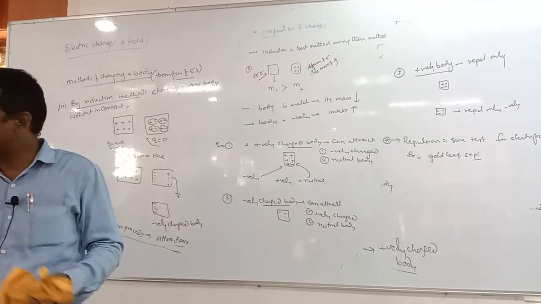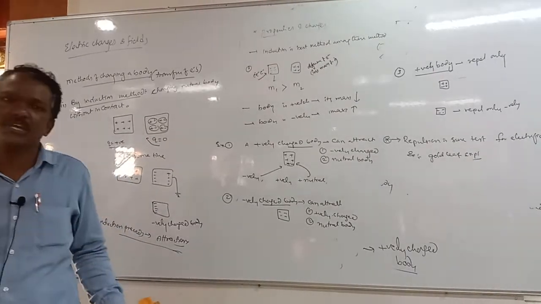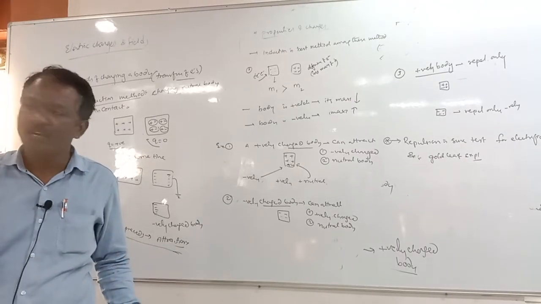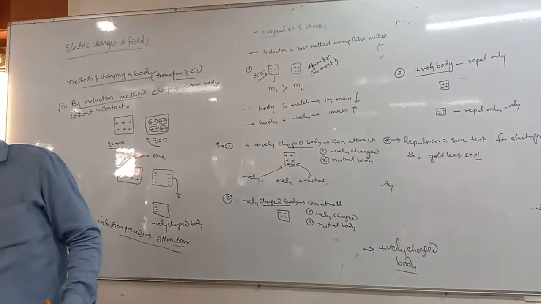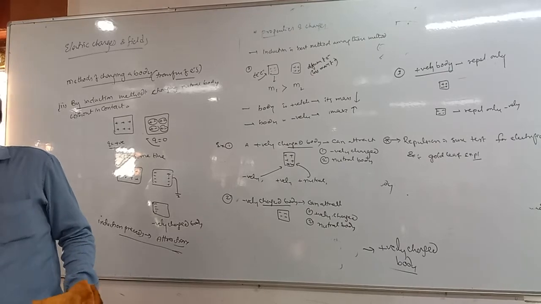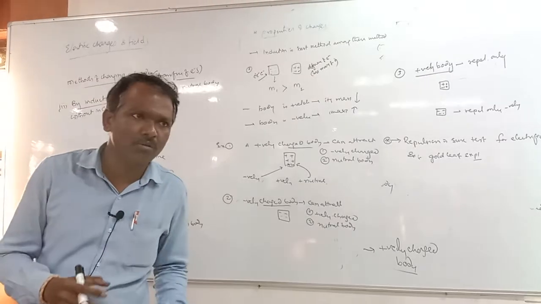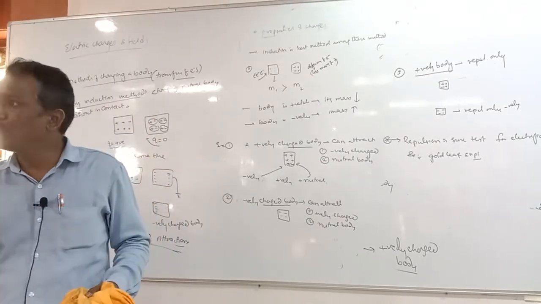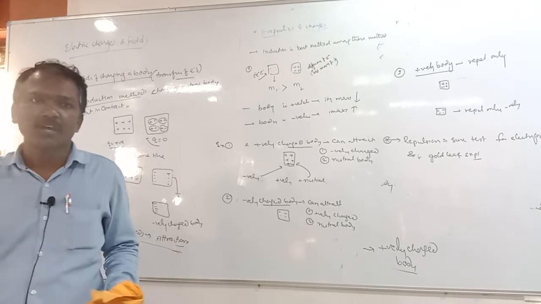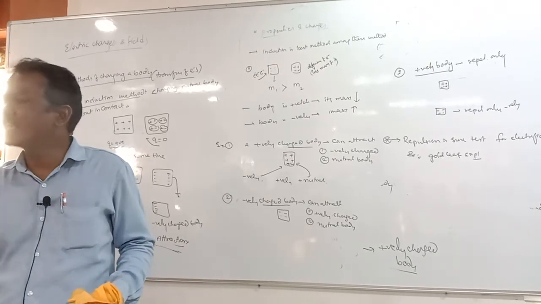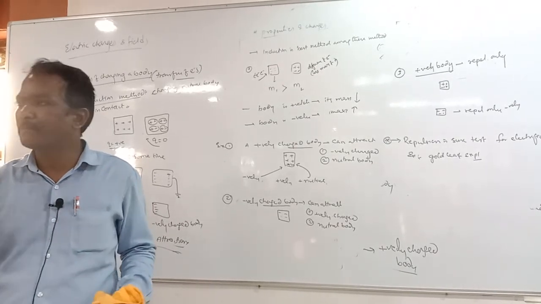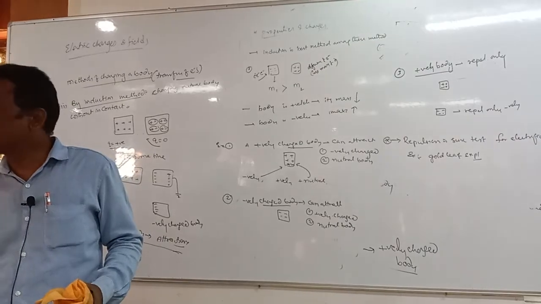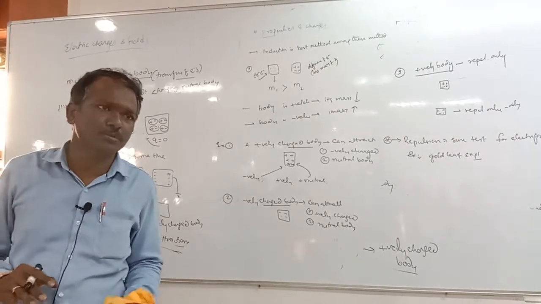Then properties of how the charge we are getting, isn't it? What are the basic properties of the charge, right? And some applications of the charges, in what way we are producing or charging a body, in what methods we are using to get a charged body.